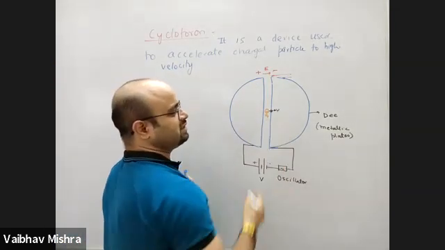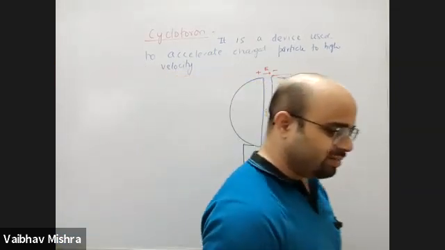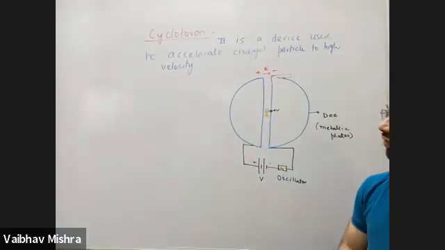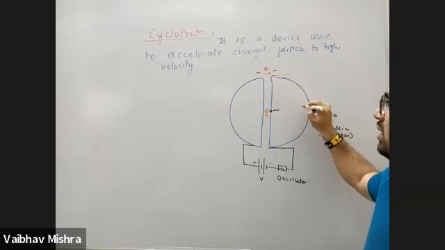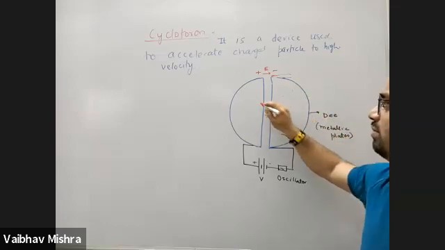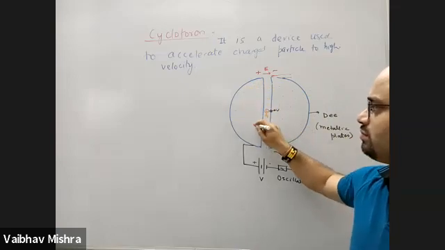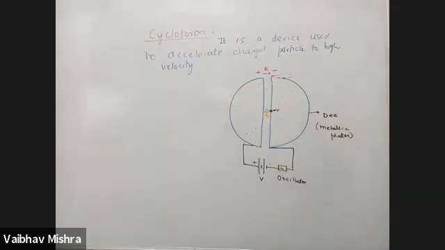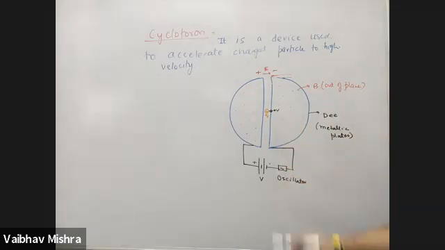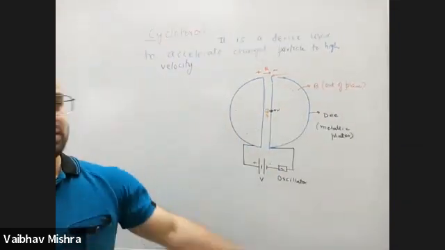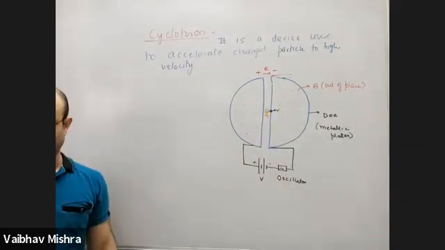So when it enters the right side metallic D, it will have some speed or velocity. Inside these plates, or metallic Ds, we apply a magnetic field coming out of the plane. The magnetic field is present only inside these plates, and that magnetic field is kept in the out of the plane direction. So, what is the direction of force on this particle? Use the left hand rule. What's the direction of force here on this particle? The magnetic field is out of the plane.